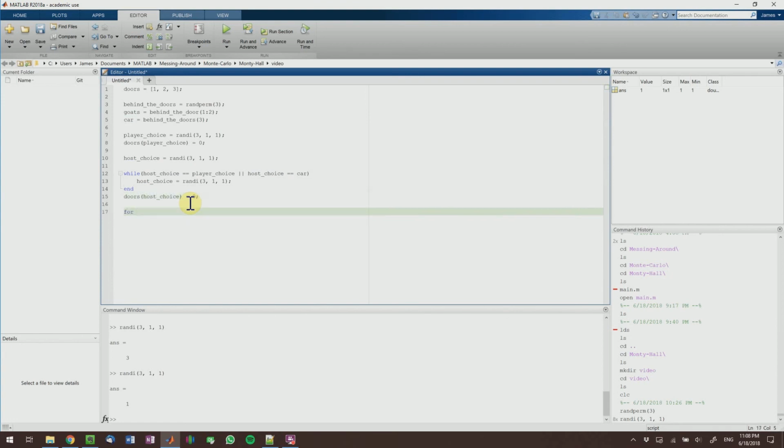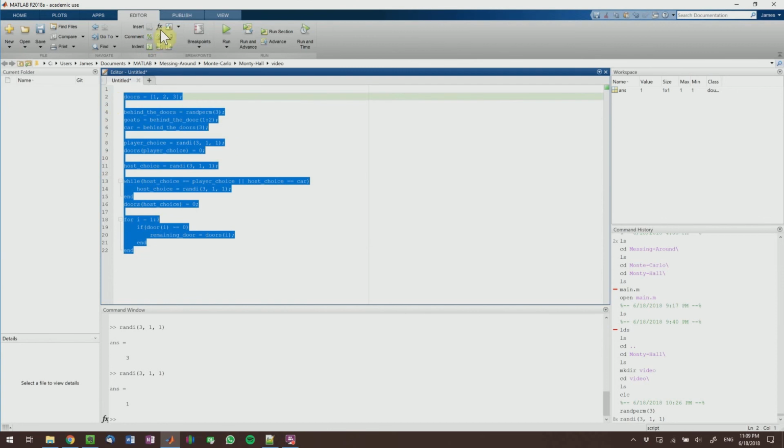And then finally, we're going to say for i, if door i not equal to 0, we're going to call this variable remaining door, and that's equal to door i. So when we call this function here, we're going to return what the remaining door is. So I'm going to make this block of code be a function.